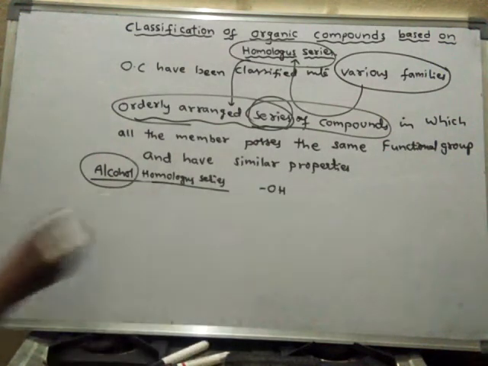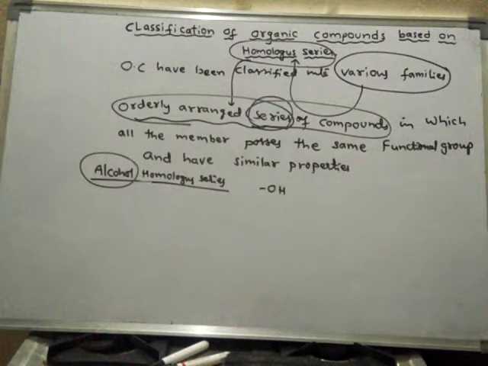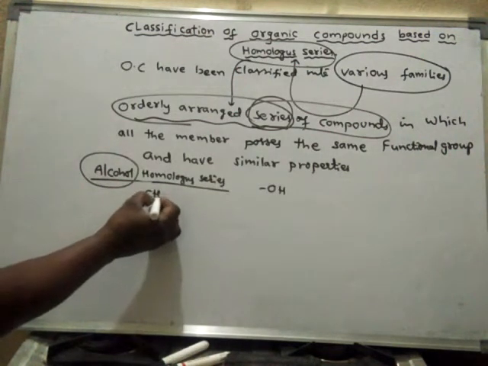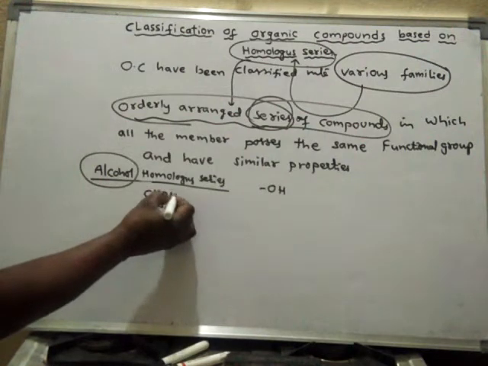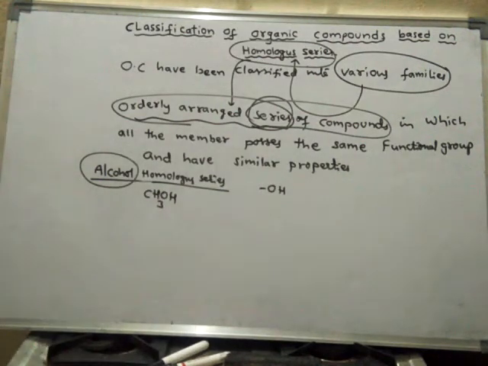So in the alcohol homologous series, how are they arranged? For example, CH3OH. This is the first member of the alcohol homologous series.